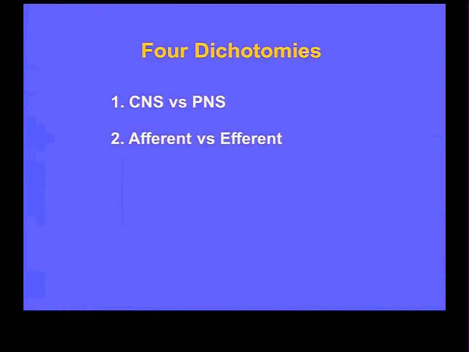Afferent versus efferent. This is one that Dr. Larson touched on, and I'm going to go into a bit more detail. These words come from the Latin word ferre, spelled with two R's, which means to lead. A is short for AD, which means to, and E is short for EX, which means from.